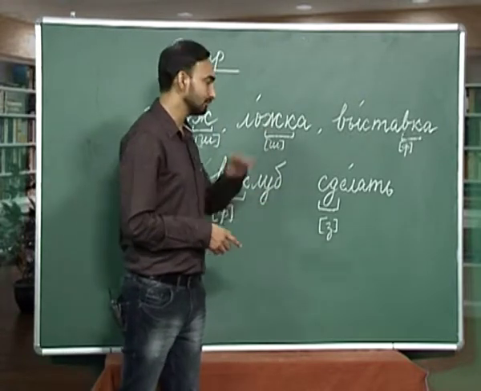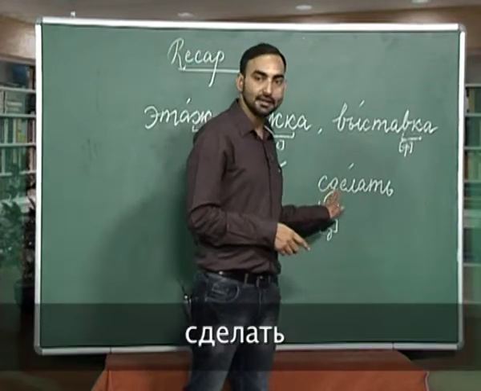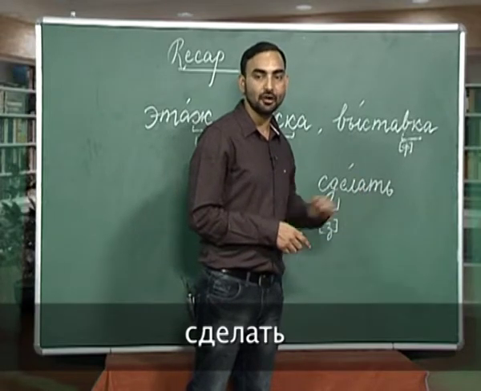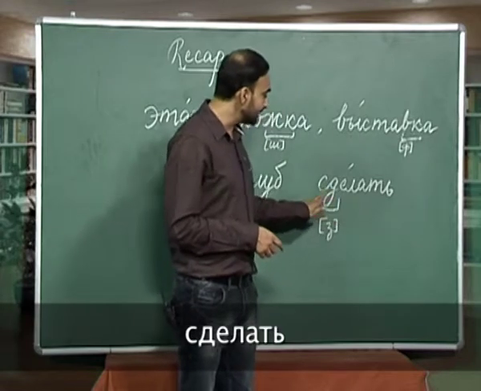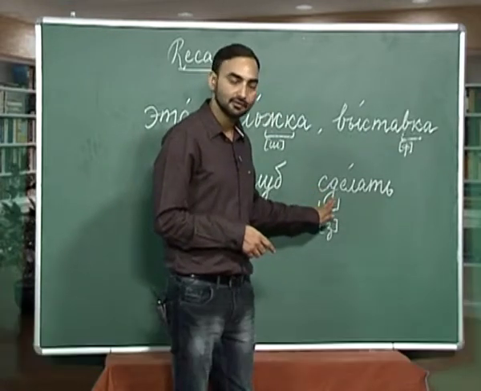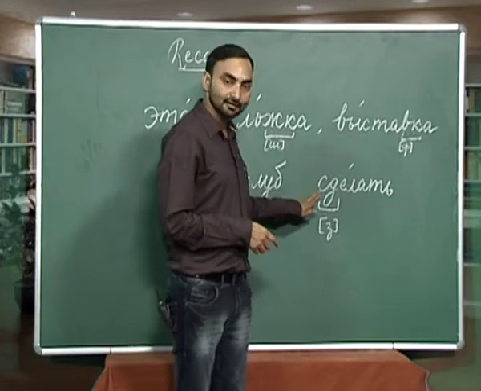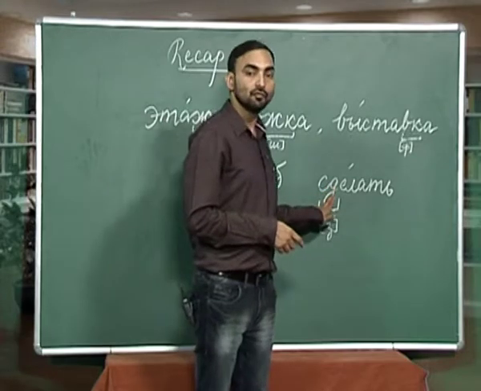Vklup. Let us move on to our next word, which is s, d, ye, l, a, t and soft sign. And again there is a consonant cluster s and d. And again I need to tell you that this s is a voiceless consonant, not the voiced one, and d is a voiced consonant.